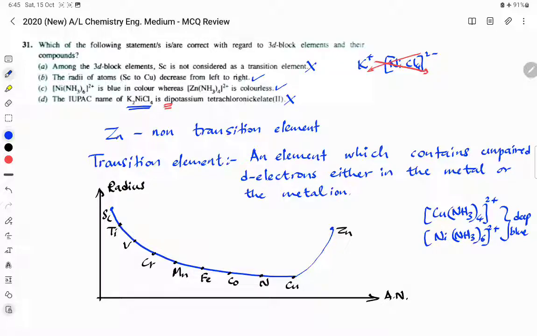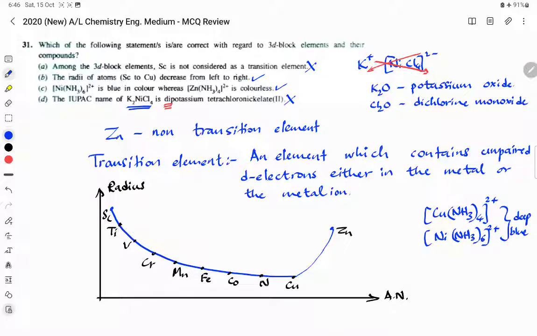For example, let's say K2O is potassium oxide. If this is Cl2O, this is called dichlorine monoxide. The difference is they both seem like the same structure. Both of them have two elements and an oxygen, but this one is a metal, this one is a non-metal. If a metal is there, it's an ionic compound. If a non-metal is there, it's a covalent compound.